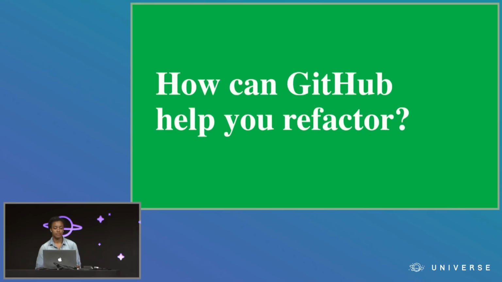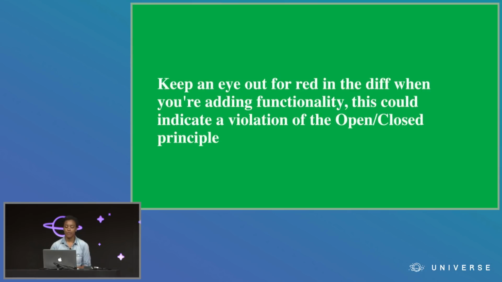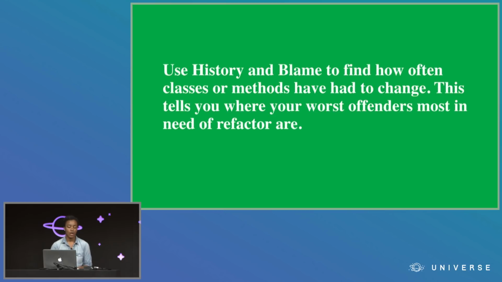So let's recap. How can GitHub help you refactor? You can use the class commit history view to group commits into topics and recognize when a class is doing more than one thing. You can keep an eye out for red in the diff when you're adding functionality. This could indicate a violation of the open-closed principle. You can integrate tools like automatic style linters with your GitHub account to make code cleaner and easier to recognize problems. Use history and blame to find how often classes or methods have had to change. This tells you where your worst offenders are most in need of attention.